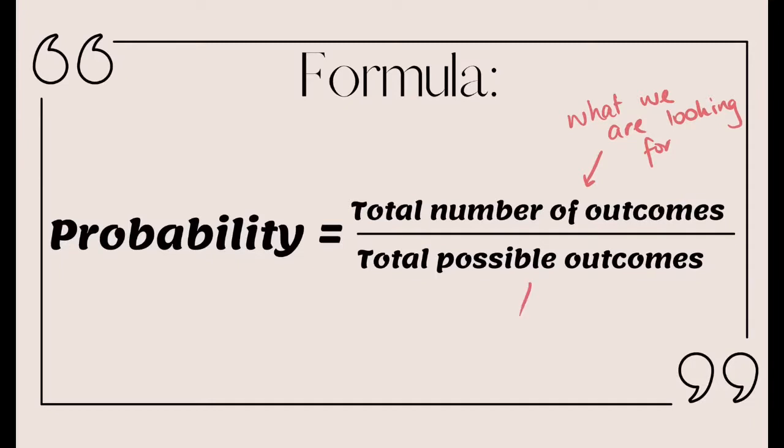And then the bottom number is the total outcomes that we could possibly have. So this is out of all the outcomes. Okay, so whenever you're asked to find the probability of an event, you always need to use this formula, and then you can simplify your answer if you need to.